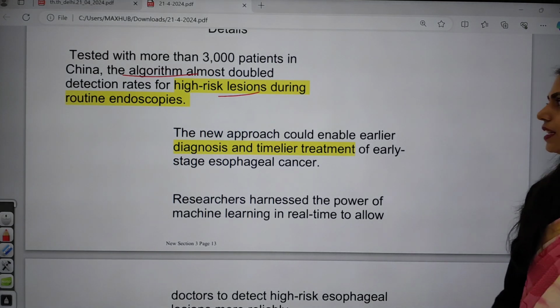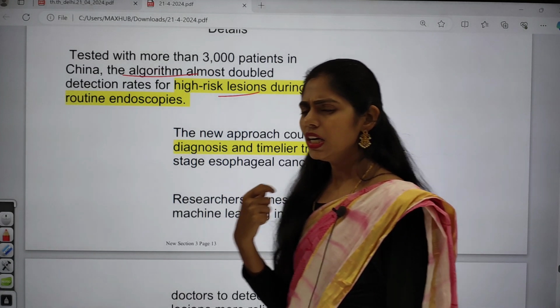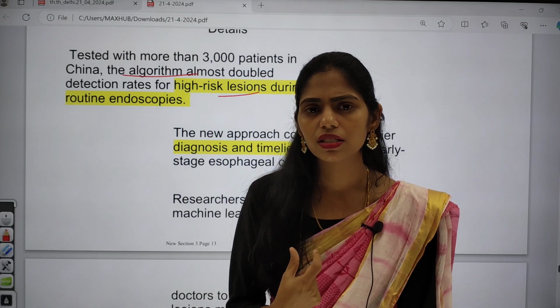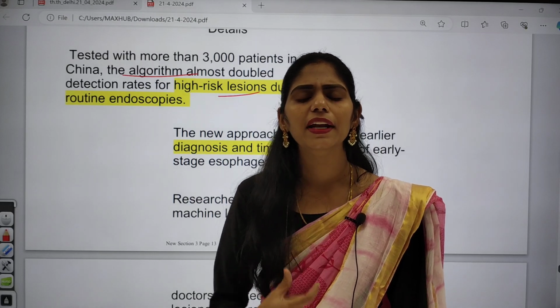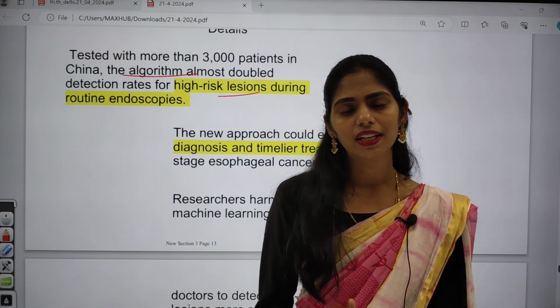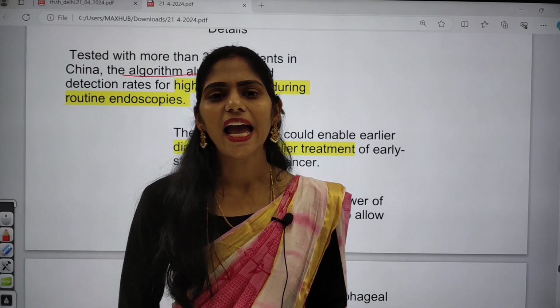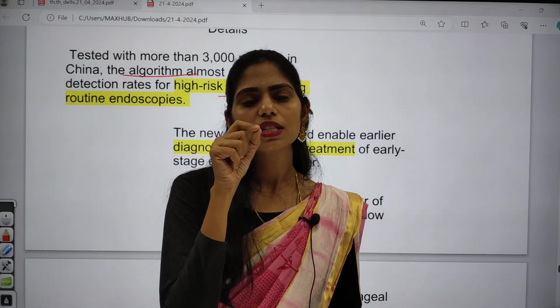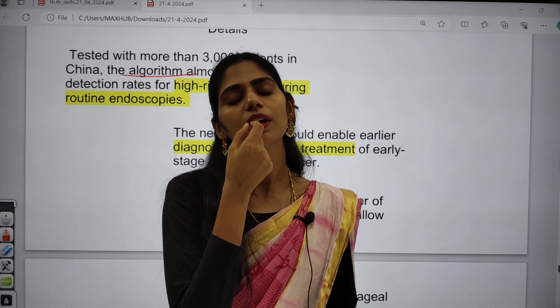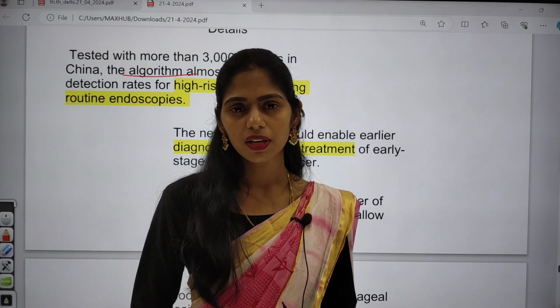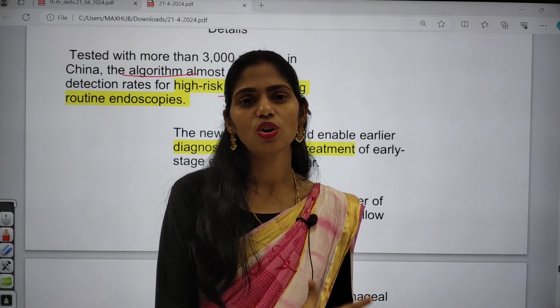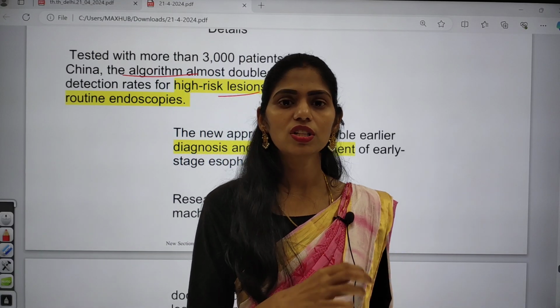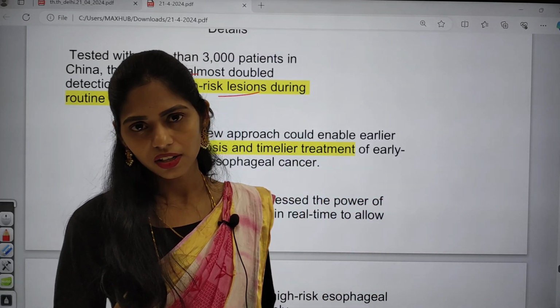Endoscopy is nothing but a method or diagnostic tool to know whether there are any ulcers in your stomach or in your gut. Normally gastroenterologists insert a small camera from your mouth into your stomach, and they visualize what is wrong with the inner linings of your GIT, that is, gastrointestinal tract.